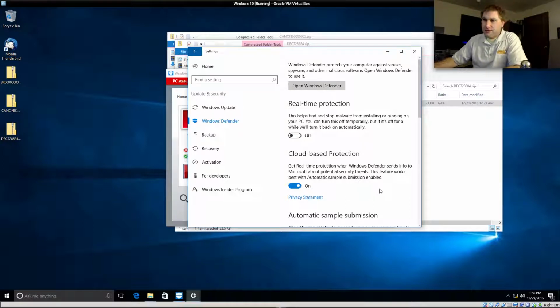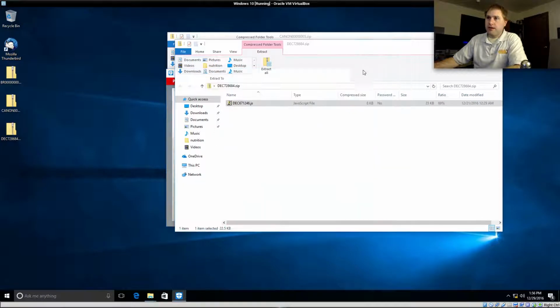Cloud-based protection? That must be new. Get real-time protection when Windows Defender sends info to Microsoft about security threats. That type of thing scares the bejeepers out of me. I don't want Microsoft sending anything to me.